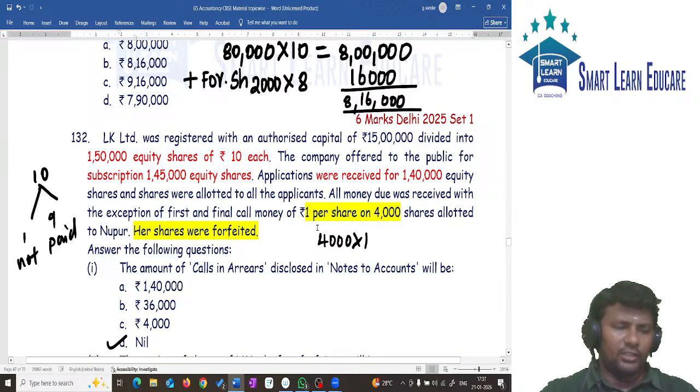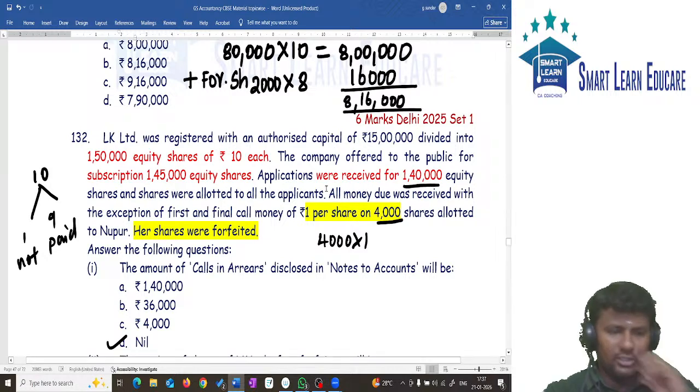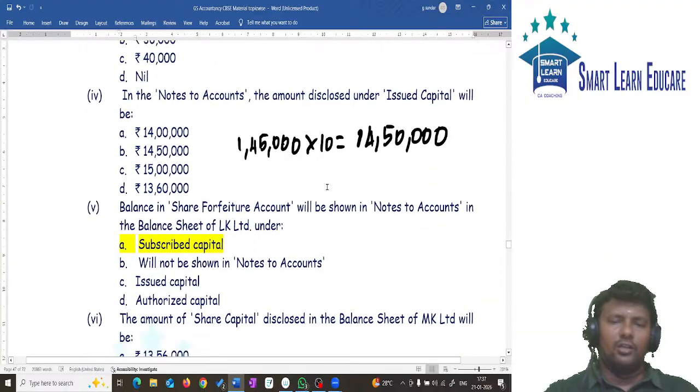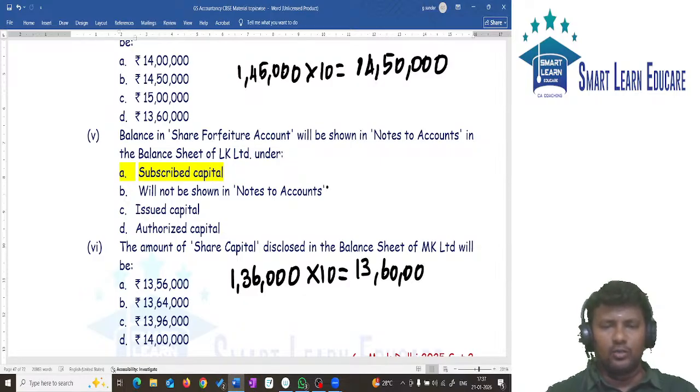So how to find this out? Totally how many shares do we have? 1,40,000. How many shares were forfeited? 4,000 shares. So in total, 1,36,000 shares we have. 1,36,000 shares into 10 rupees will give you 13,60,000.